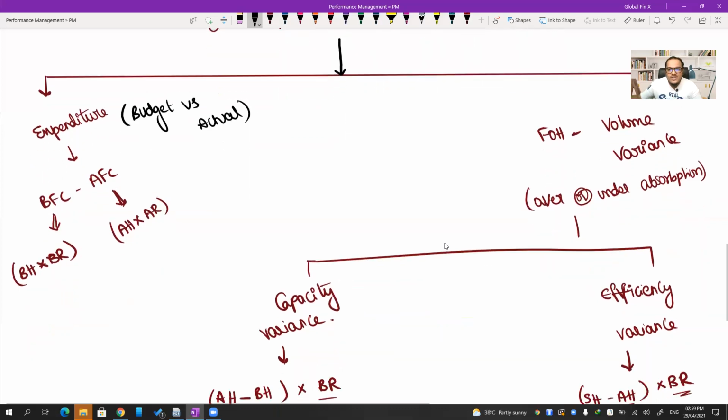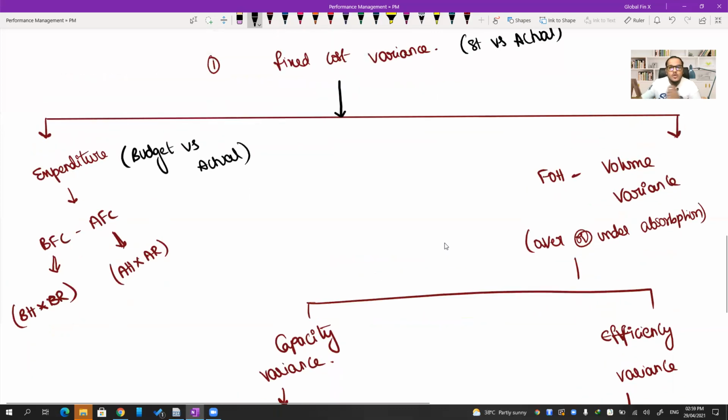So over absorption and under absorption is nothing but the difference between the standard FOH and actual FOH. Okay, it has to be the other way around to make more sense. Actual fixed overheads minus standard fixed overheads. This is what we are doing under the over absorption or under absorption.